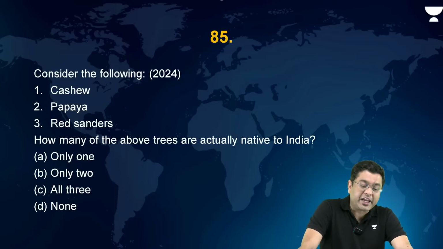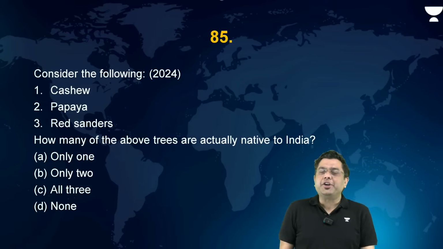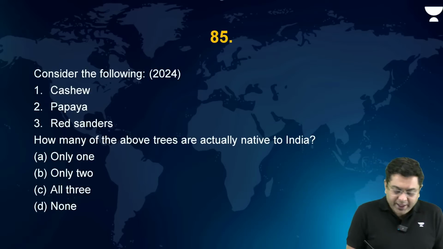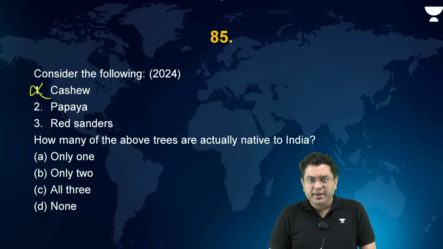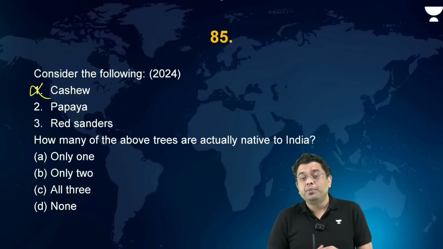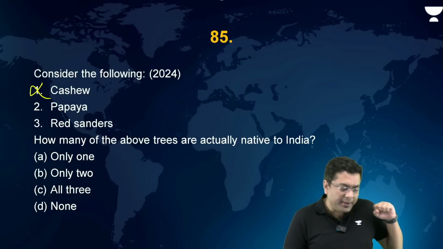Consider the following: cashew, papaya, red sanders. How many of the above trees are actually native to India? Only one, only two, all the three, or none? So when we talk about cashew, is it native to India? No. Cashew is native to which region? South American region, right? In the region around Brazil.